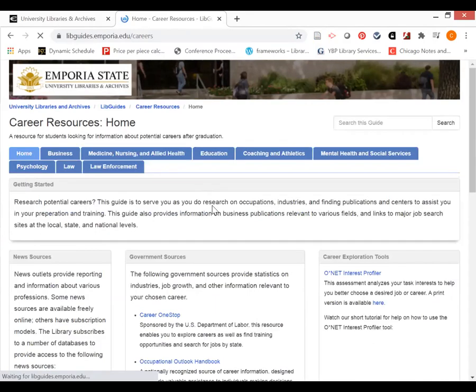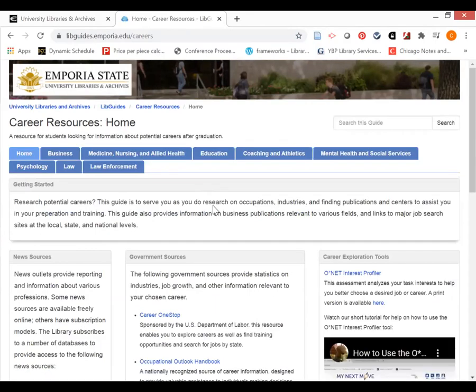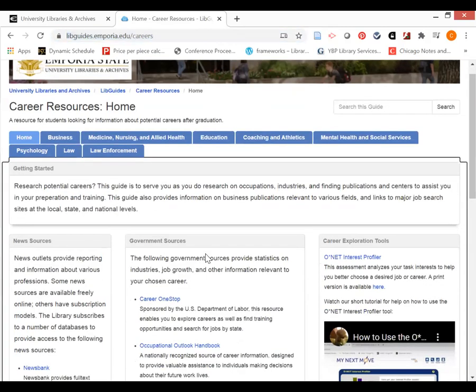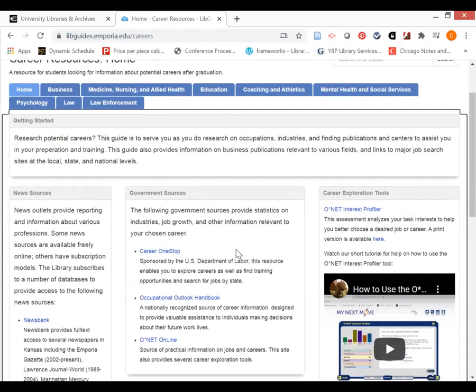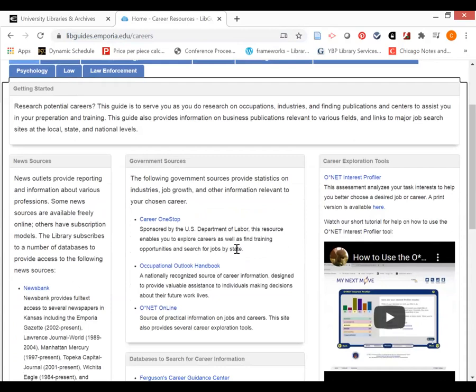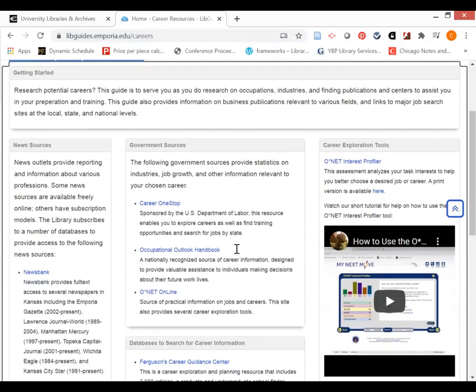And this is a very quick way of going to our research guide that incorporates a number of resources that you can use to find information about your career for your essay. You can also go directly to this link up here, libguides.emporia.edu/careers, and this will also take you to the career resources guide. Now, I'm not going to go through every single one of these resources because it depends upon the career that you're researching. I am going to highlight 4, however, that taken together will probably help you find a lot of good documentation about your career.